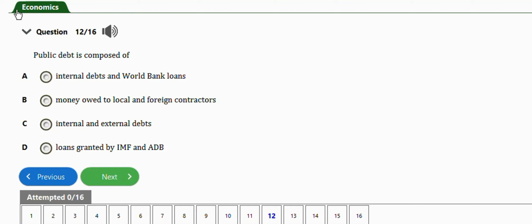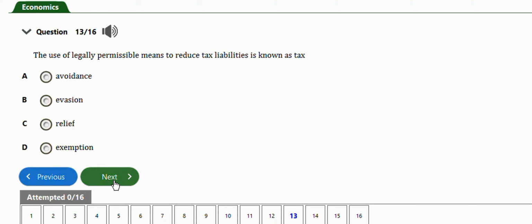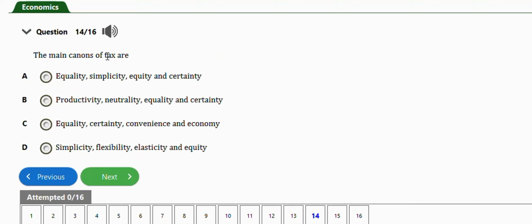Next question says public debt is composed of internal debts and World Bank loans; money owed to local and foreign contractors; internal and external debts; loans granted by the International Monetary Fund and African Development Bank. The right answer is option C, internal and external debts. Next question says the use of legally permissible means to reduce tax liability is known as avoidance. Option A. Next question, the main kernels of tax. I think I've already answered a similar question. That should be our question 1. So the right answer here is option C, equality, certainty, convenience, and economy. This is the right order.